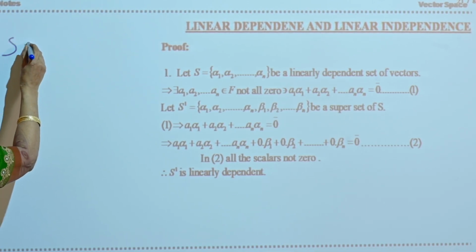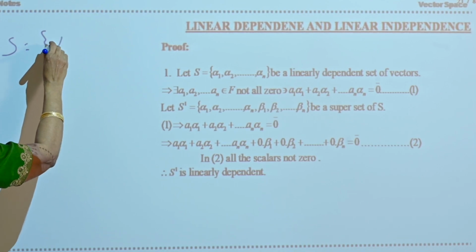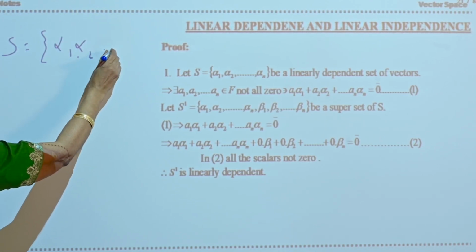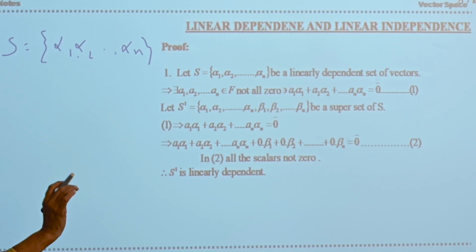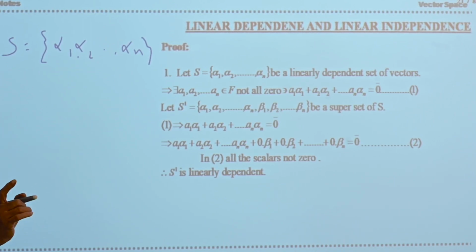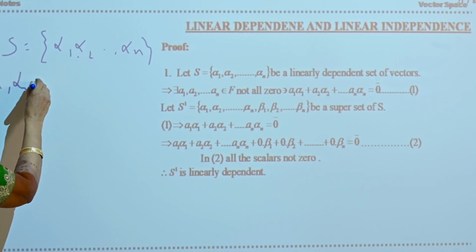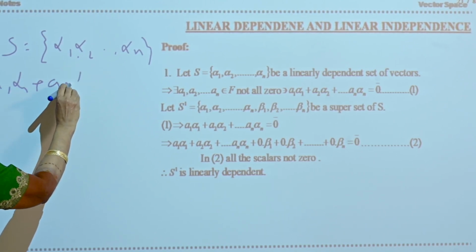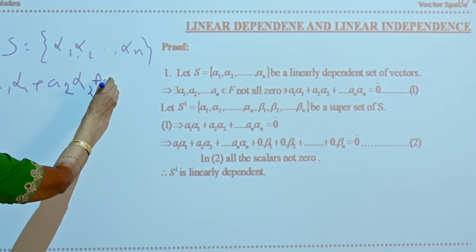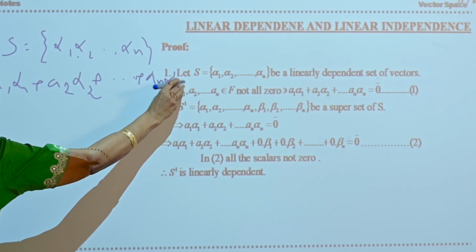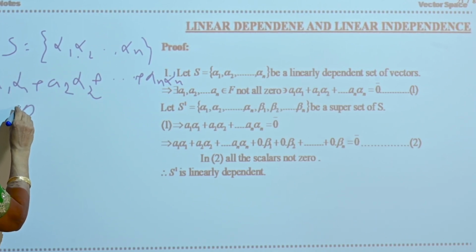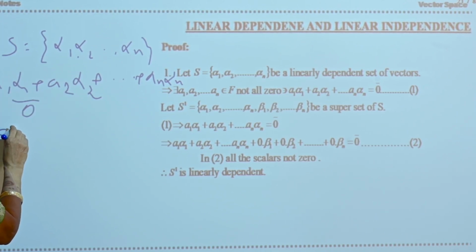S = {alpha 1, alpha 2, and so on, alpha n}. This is the linearly dependent set you have taken. Now, because it is a linearly dependent set, if you consider the linear combination a1 alpha 1 + a2 alpha 2 + and so on + an alpha n = 0 bar, it implies what?